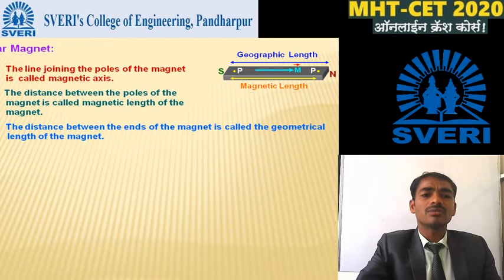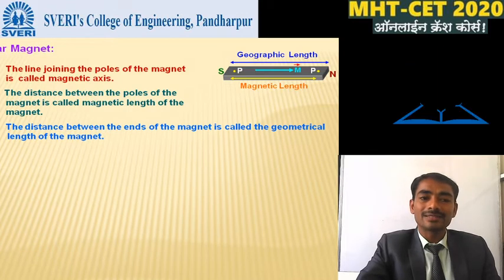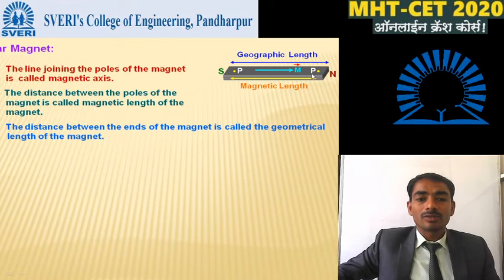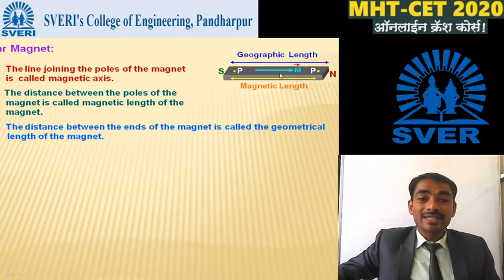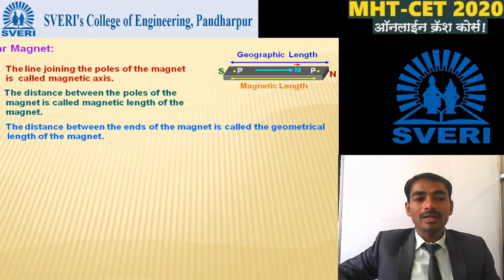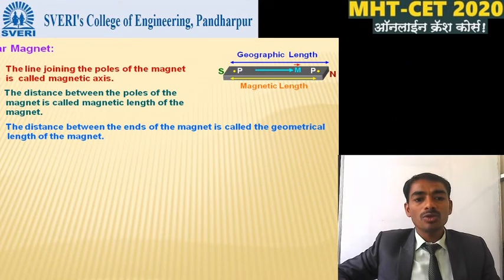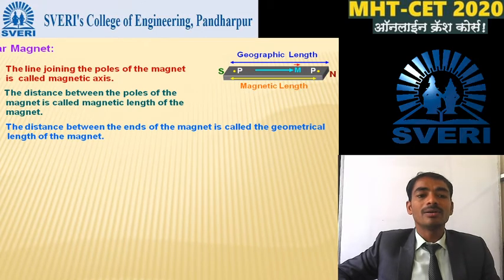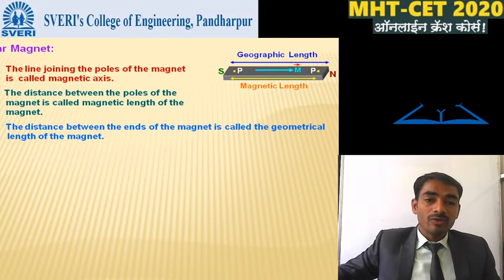What is the first term? The line joining the poles of the magnet is called the magnetic axis. If we draw a line from P to P, this line joins the two poles, then we can say this line is the magnetic axis. What is the second important term about the bar magnet? The distance between the poles of the magnet is called the magnetic length of the magnet. Already we have considered the two poles.